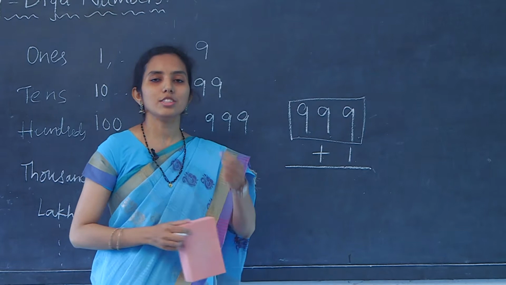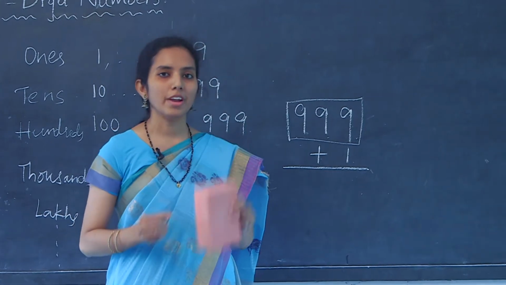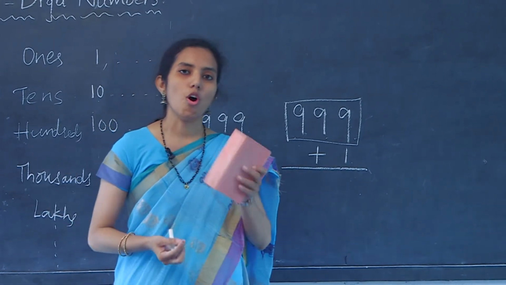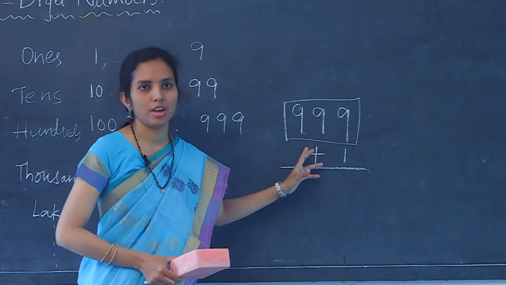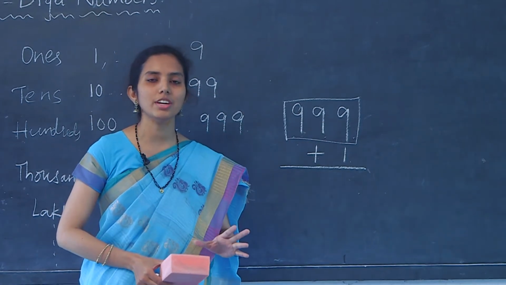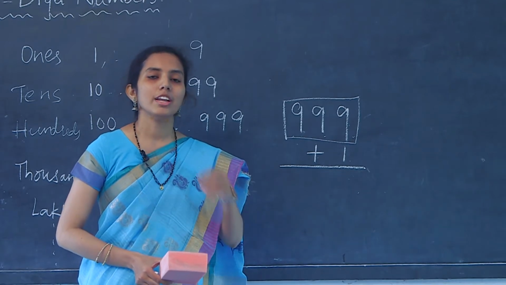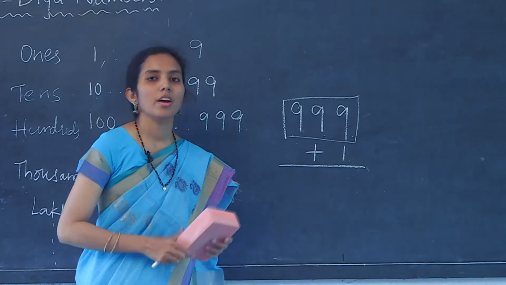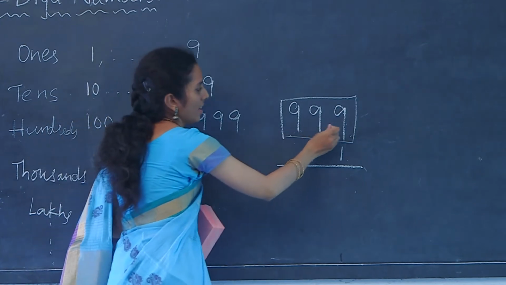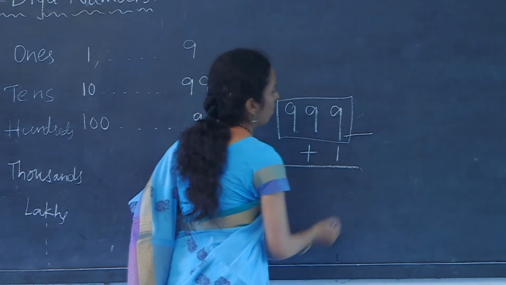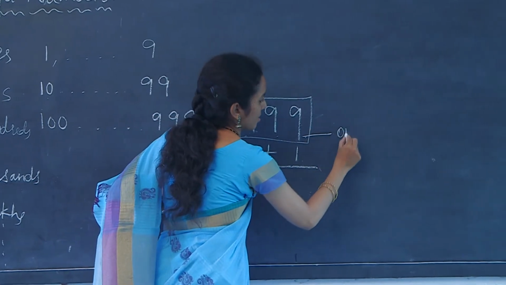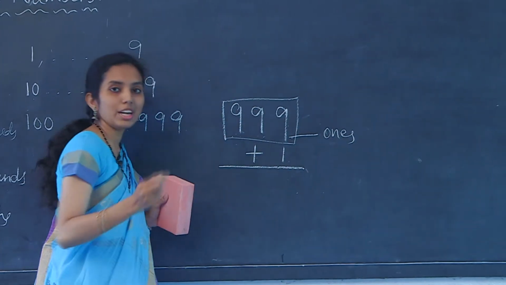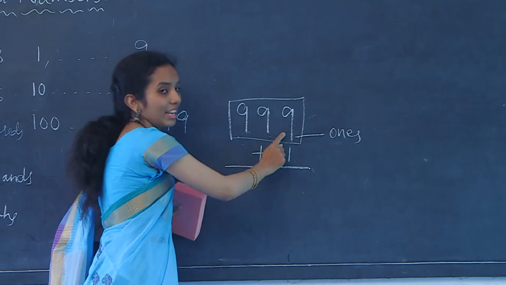Here is a point to be noted. Whenever the place value of a number changes according to its position, the face value of the digit remains the same despite its position. For example, in 999, the place value of this 9 is ones, but the face value is 9 itself.